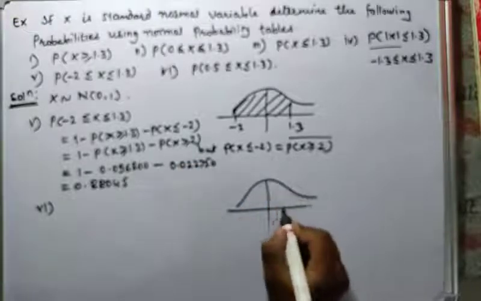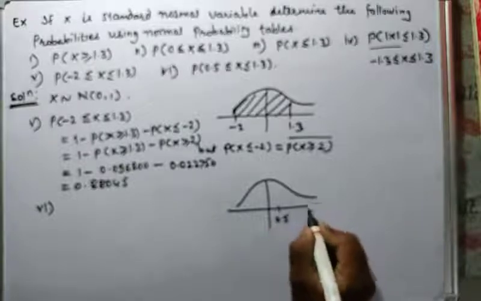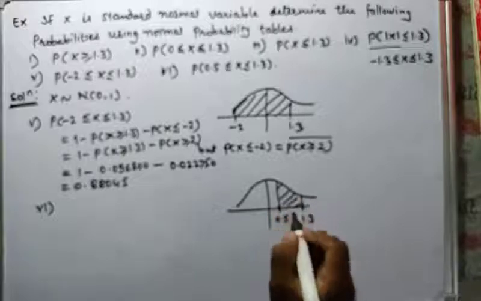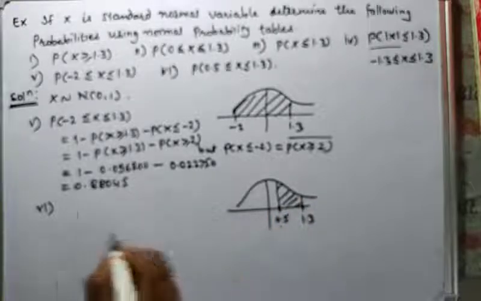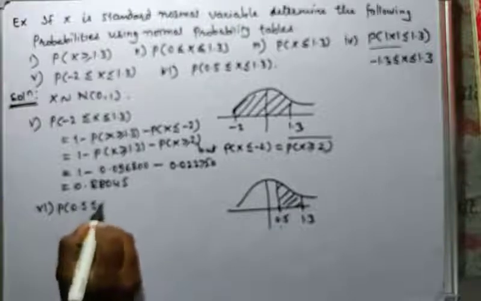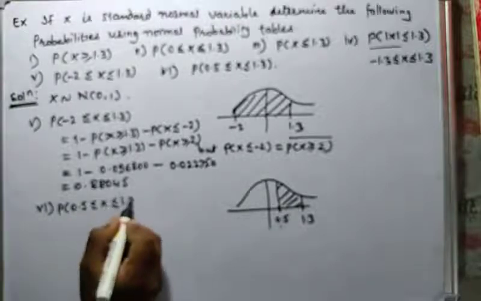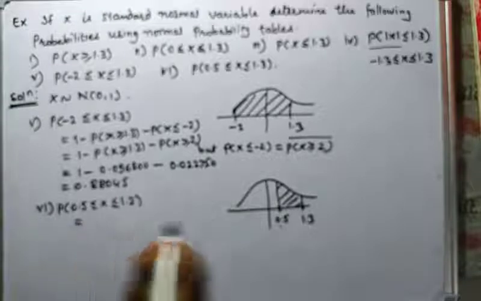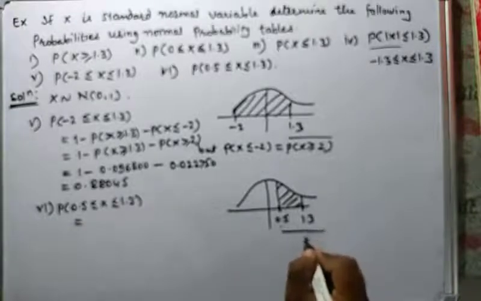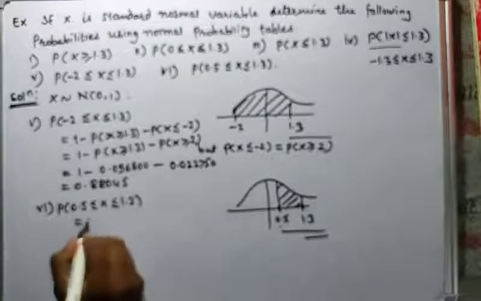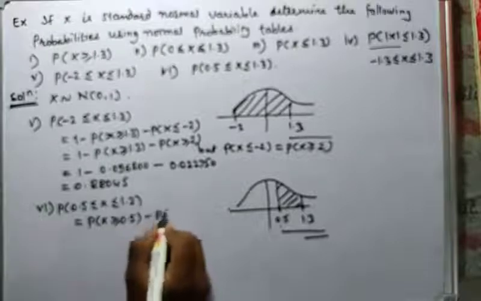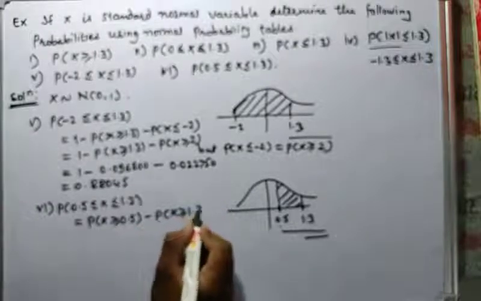And the last one: to find the probability between 0.5 and 1.3. Here A and B are both positive. So probability of 0.5 less than or equal to x less than or equal to 1.3 is defined by probability x greater than or equal to 0.5 minus probability x greater than or equal to 1.3.